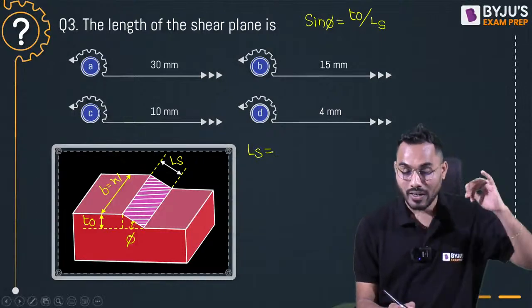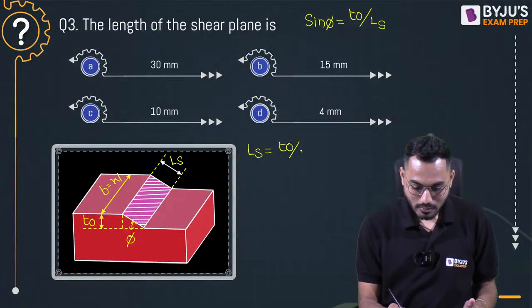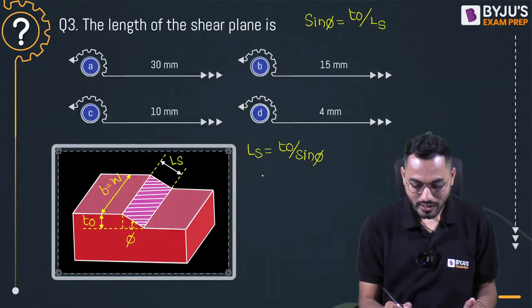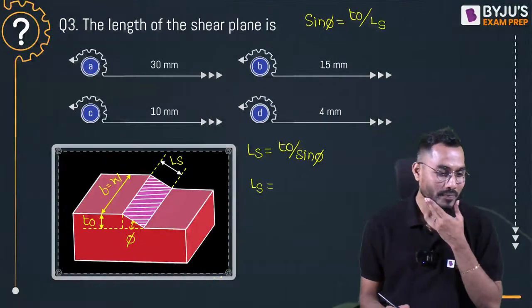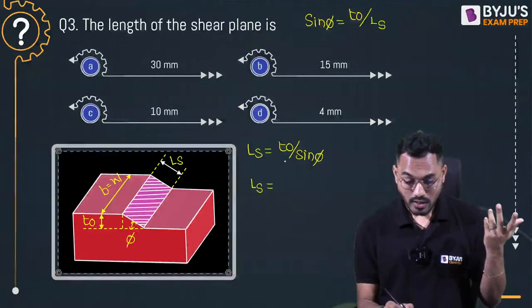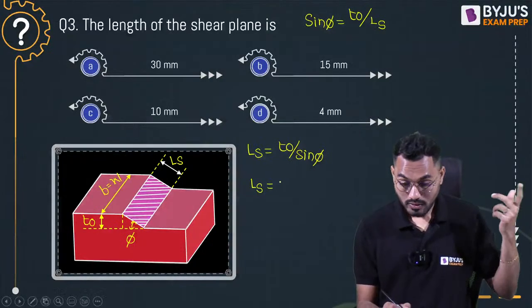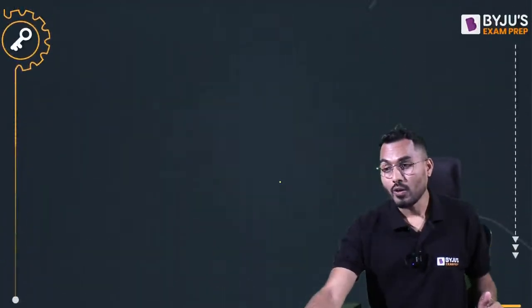Length of the shear plane, I'll take it left hand side. So T naught divided by sin phi. How much is the length of the shear plane? Anybody calculate the length of the shear plane here? Sir, the uncut chip thickness, what is that?